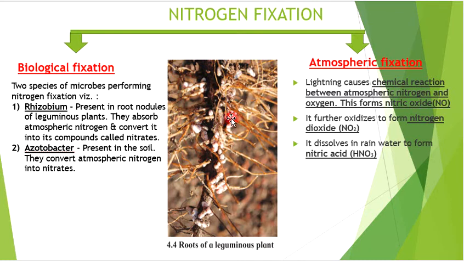Moving on to the other type of nitrogen fixation, the atmospheric fixation of nitrogen. Lightning causes a chemical reaction between the atmospheric nitrogen and oxygen, and this forms nitric oxide. It further oxidizes to form nitrogen dioxide.